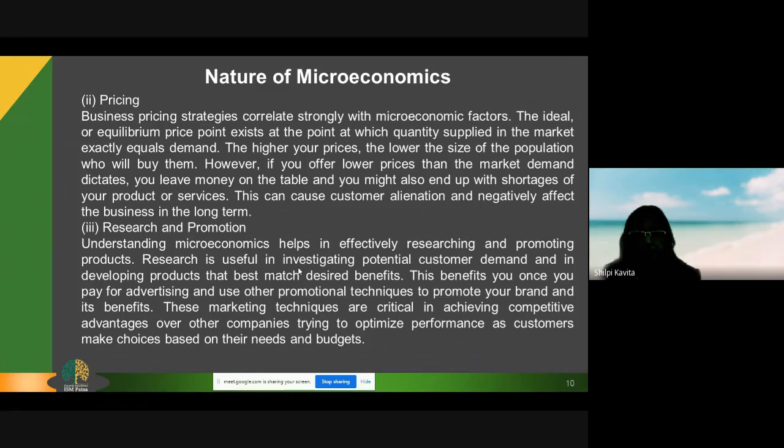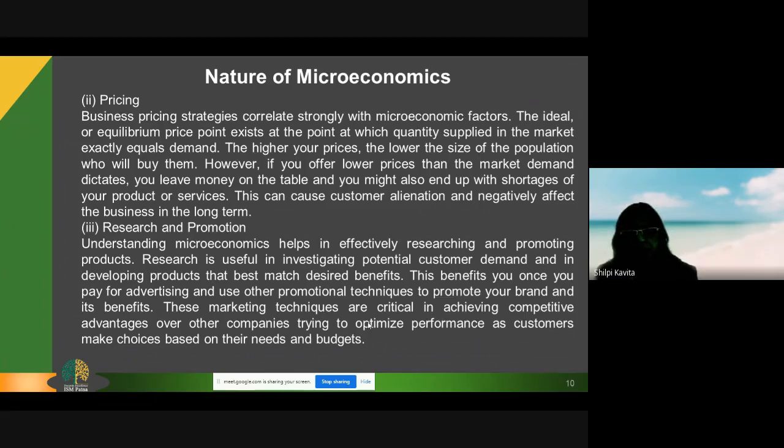So this factor pricing, I should say, is also decided in microeconomics. And apart from factor pricing, product pricing is also decided through microeconomic concepts. Research and promotion, which has been the talk of the day today, is also a part of microeconomics because we think about for whom to produce. For that question, we are going to have research, a survey of the market: for whom to produce, what product they want, what the demand is. Accordingly, the production process is enhanced. Without research and without a survey, we cannot move ahead in the branch of microeconomics.